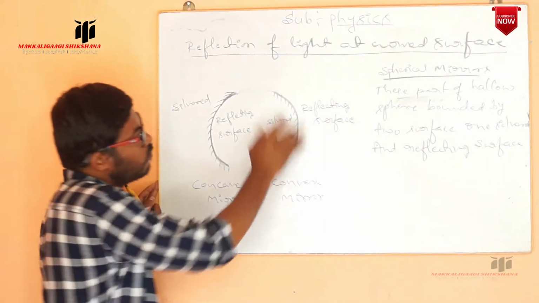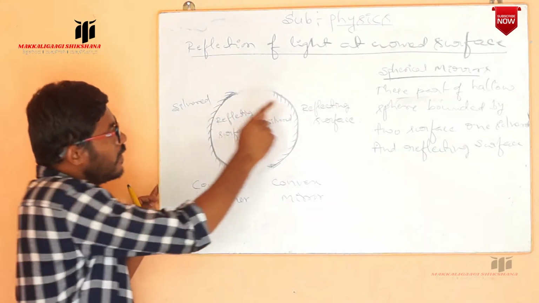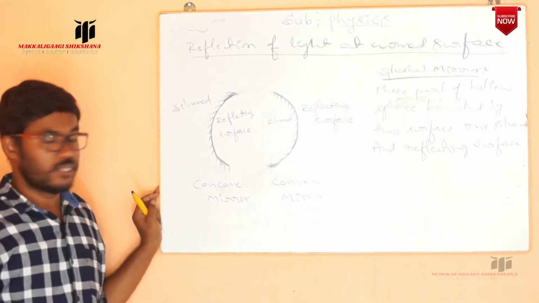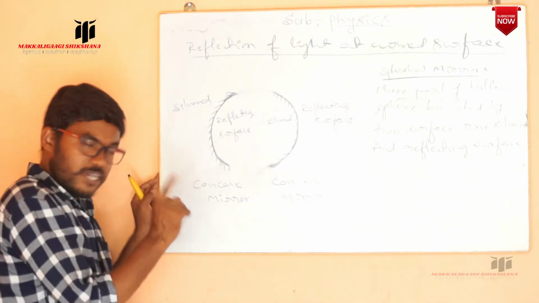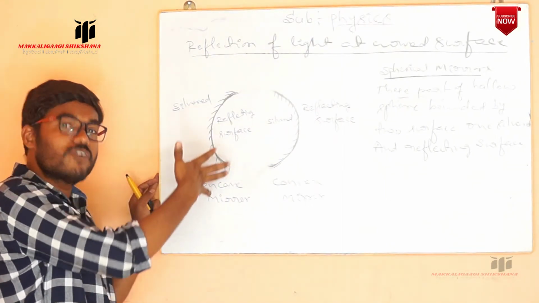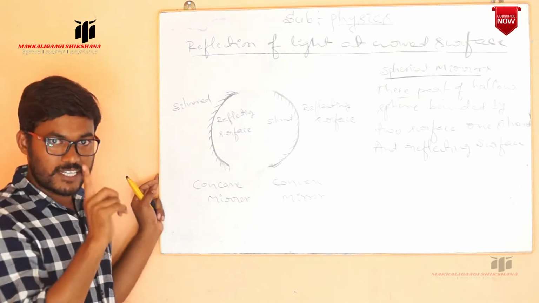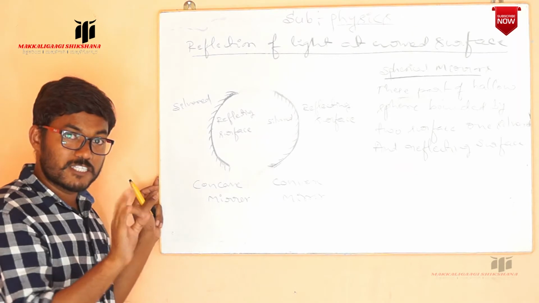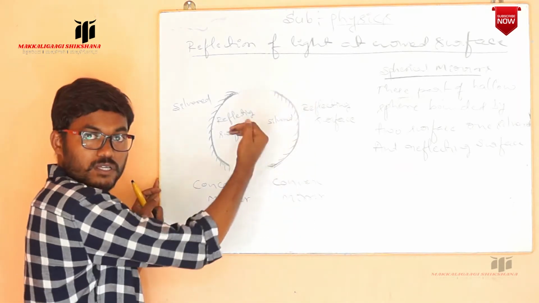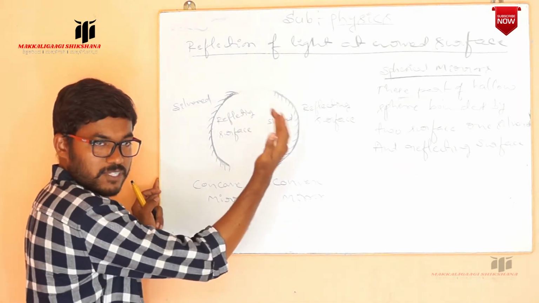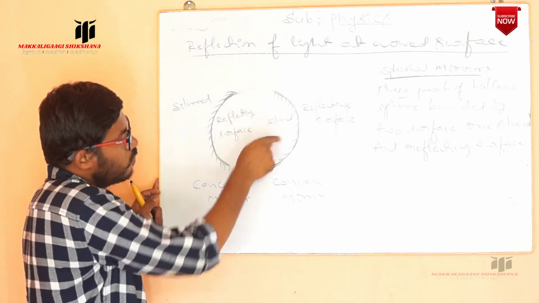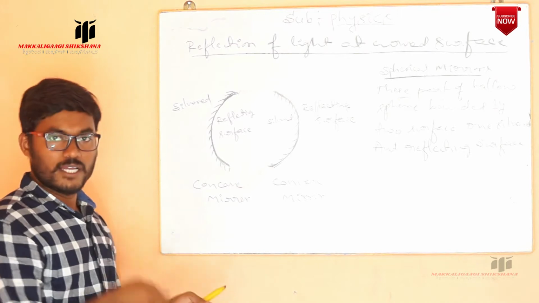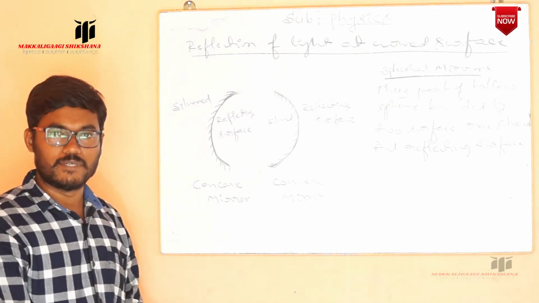A convex mirror is also a spherical mirror. But here the outer surface is reflecting and the inner surface is silver. Or we can say the mirror which is bulged inwards is the concave mirror, and the mirror which is bulged outwards, like this, we call the convex mirror. So these are the two types of spherical mirrors.